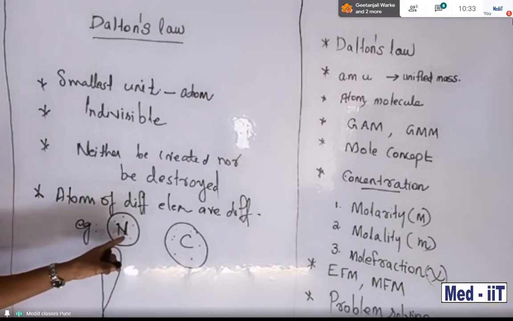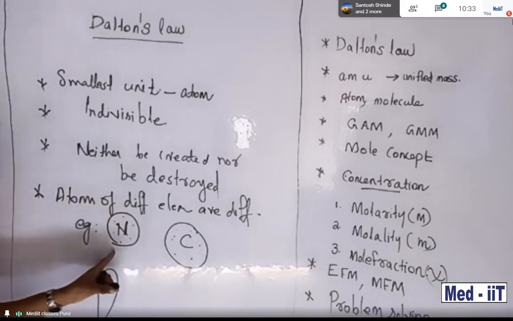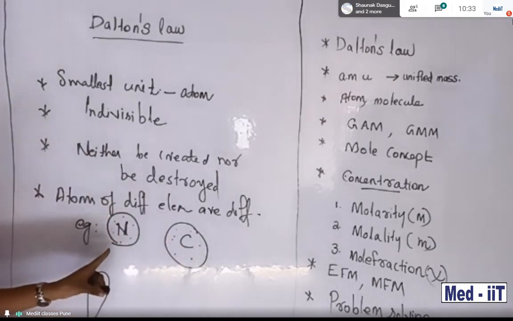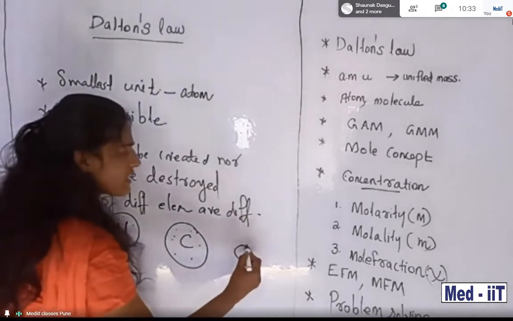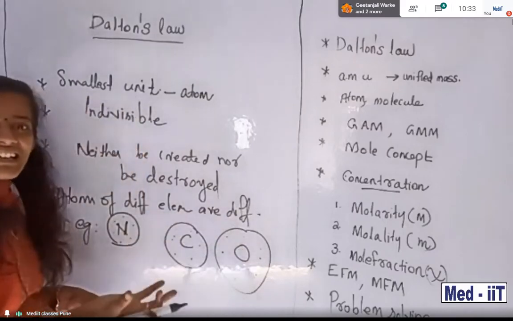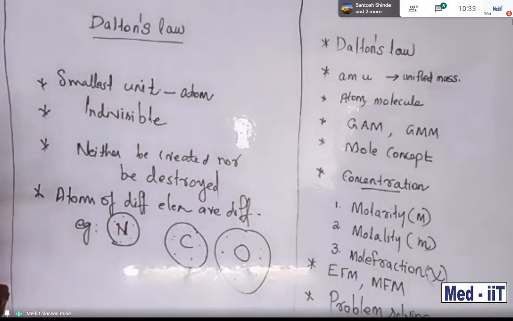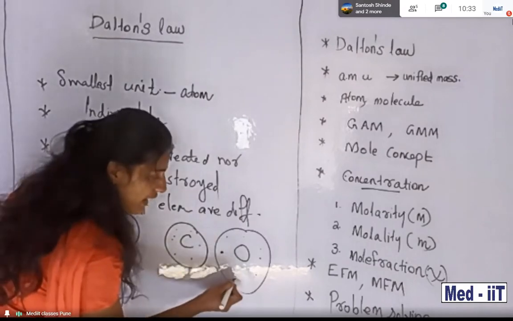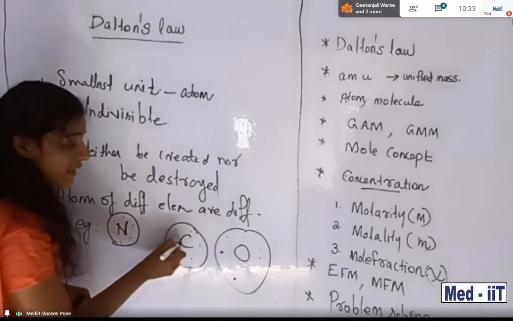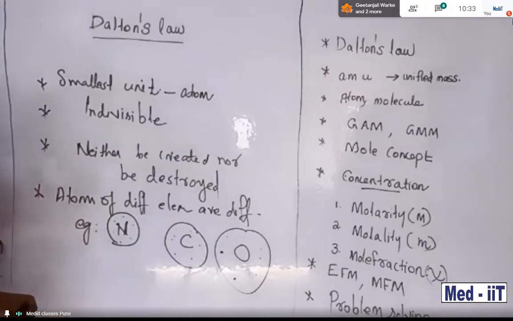So this is the major difference between nitrogen and carbon. In the case of nitrogen, all the atoms are similar, but it is entirely different from carbon. Also, see, oxygen is an element. Oxygen contains different atoms. These are different from nitrogen and carbon, entirely different. But these atoms are somewhat alike: property wise, nature wise, structure wise, everything is similar. But if we compare an atom of another element, it is different. Keep this in mind. These are the major points of Dalton's law. Clear?